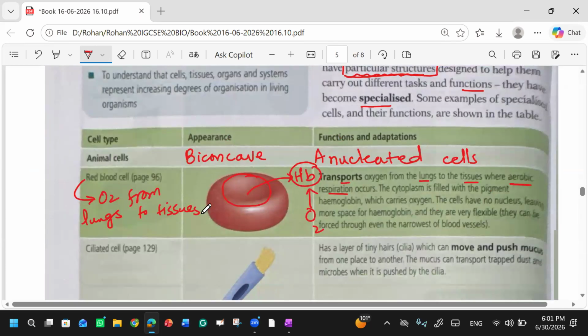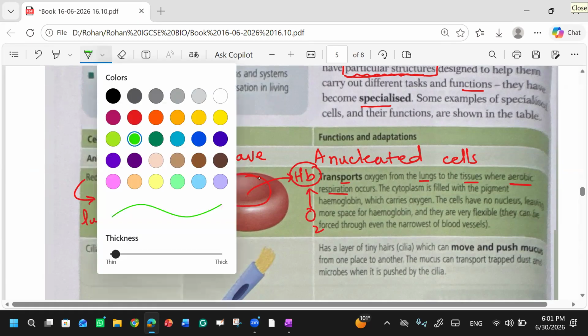The next thing is that the cytoplasm is filled with the pigment hemoglobin. I told you this. The cytoplasm of red blood cells is filled with hemoglobin.